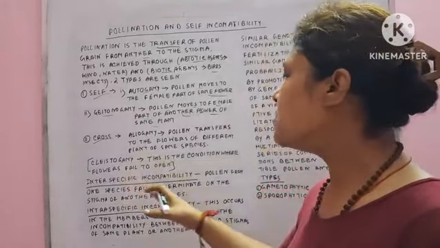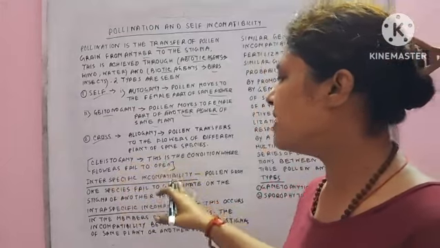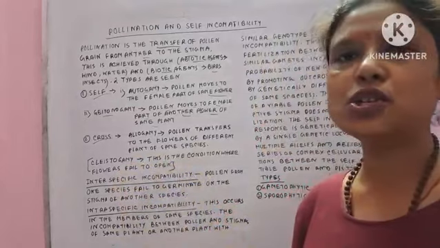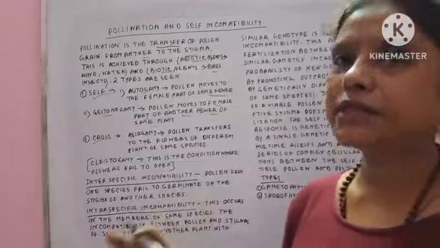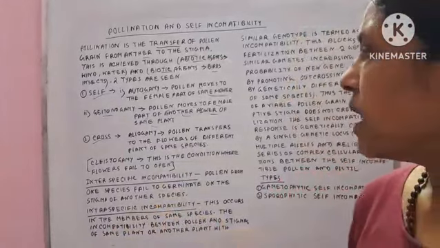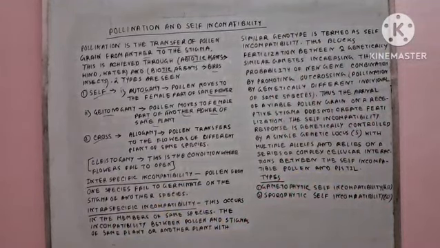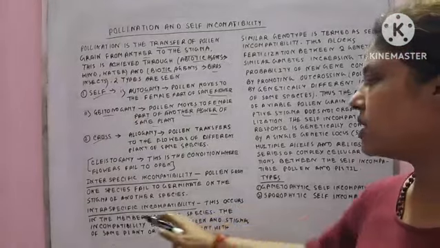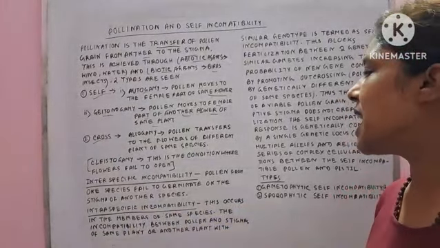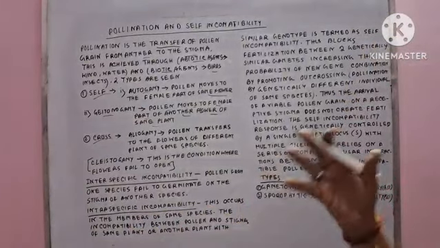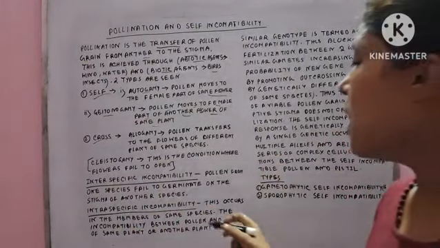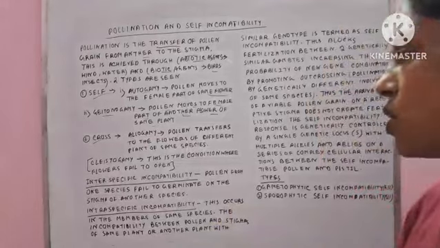This interspecific incompatibility means that pollination will not occur between different species. Simple word is that. Sorry. Intraspecific incompatibility means this occurs in the members of the same species. So pollination sometimes will not occur obviously within the same species also.